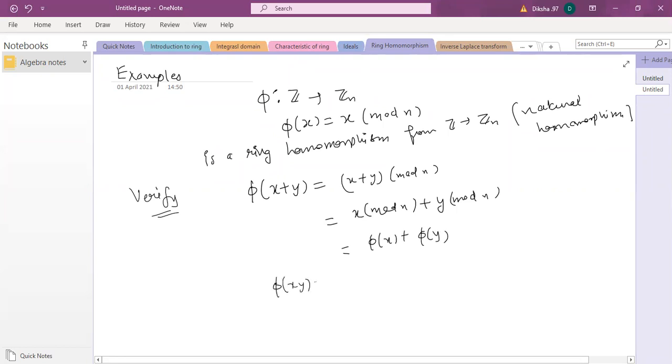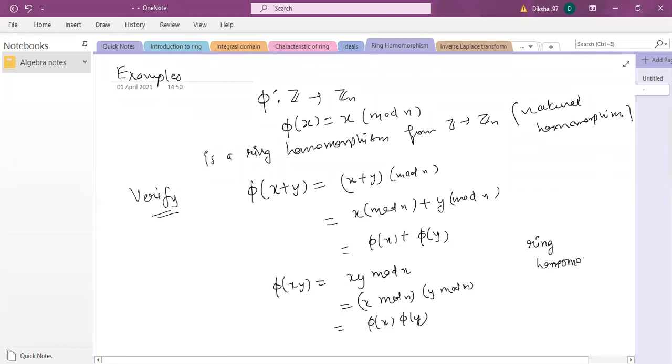Similarly for multiplication, this is xy mod n. This is also x mod n times y mod n, because this is what we very frequently do whenever we are dealing with the ring Zn. If anybody has a doubt about why these are true, or needs any justification, you can verify it on any ring, on these kinds of operations. This is always going to be true. So since this holds, this is a ring homomorphism.